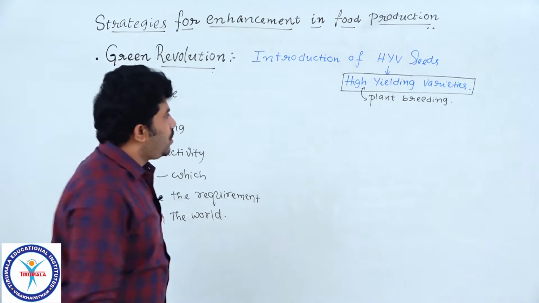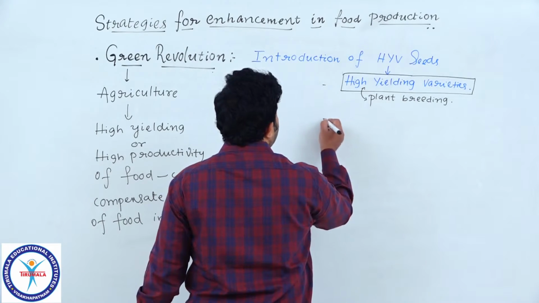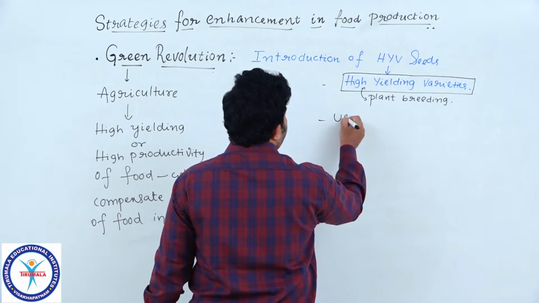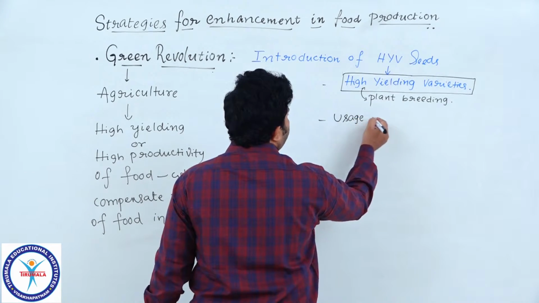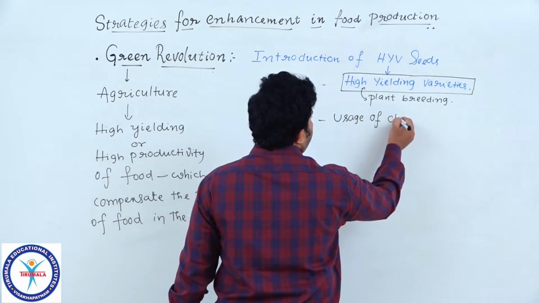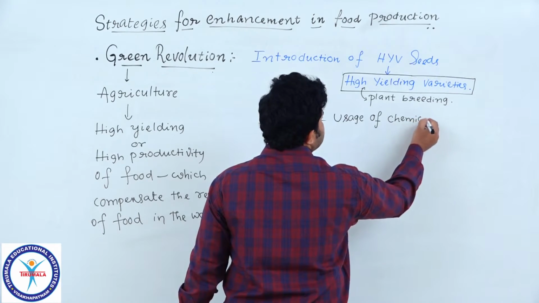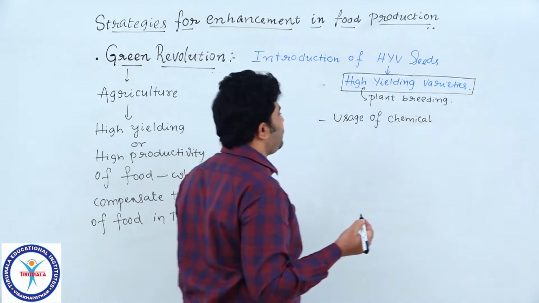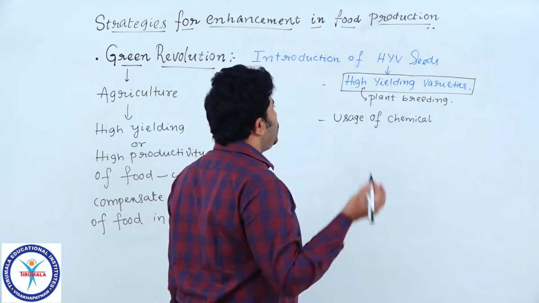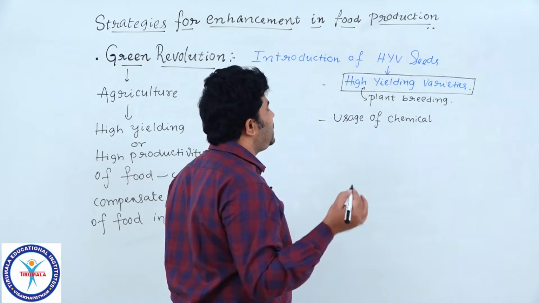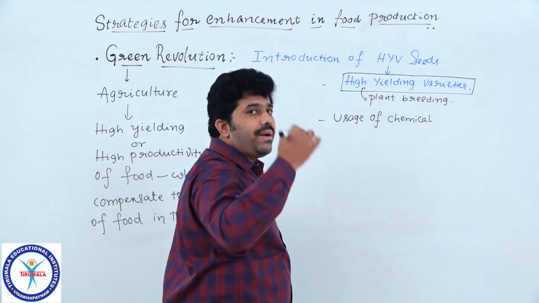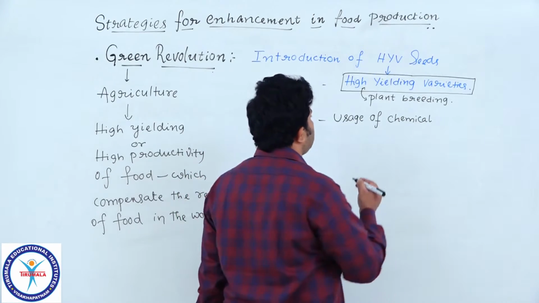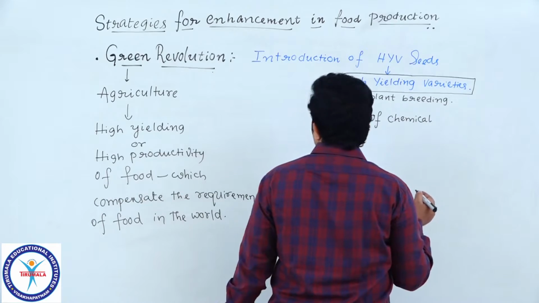Also, they gave proper guidance on the usage of chemical fertilizers. Of course, chemical fertilizers are very dangerous to the environment, but in those days, when the requirement of food was high, the systematic application of chemical fertilizers was used in the Green Revolution program.